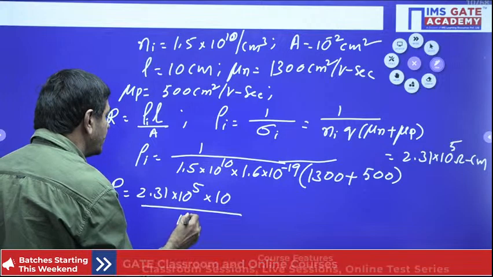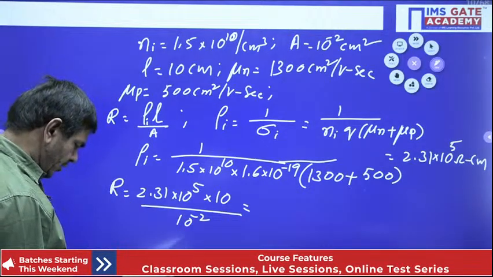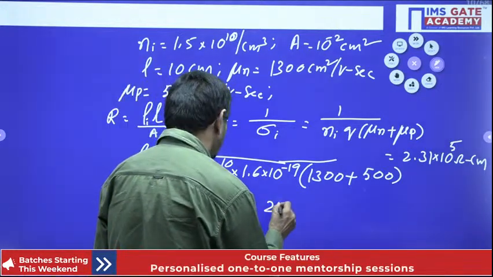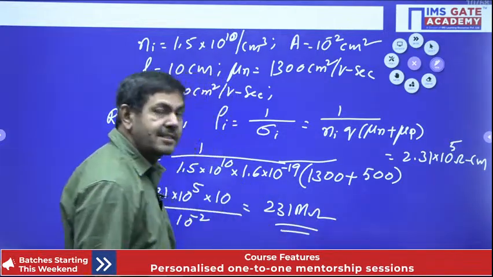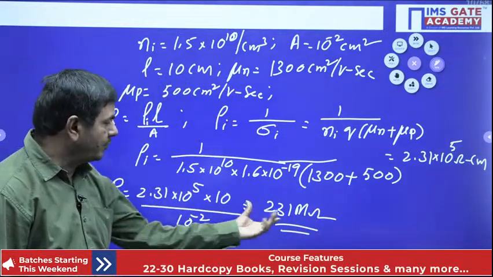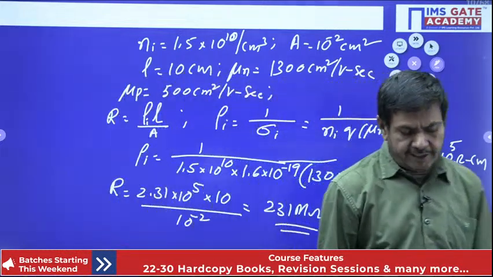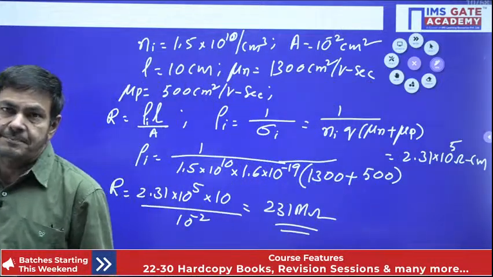You can determine resistance R. Its value comes as 231 mega ohms. That much resistance is possible. Otherwise, whatever value you calculate, you can put that. That way, we can determine the resistance value.